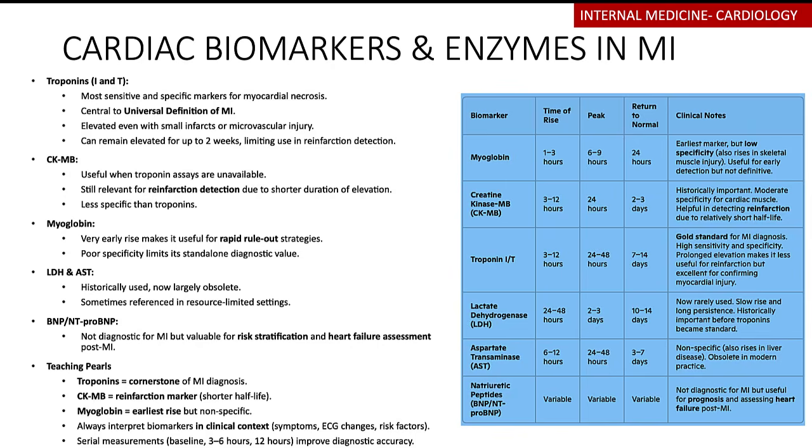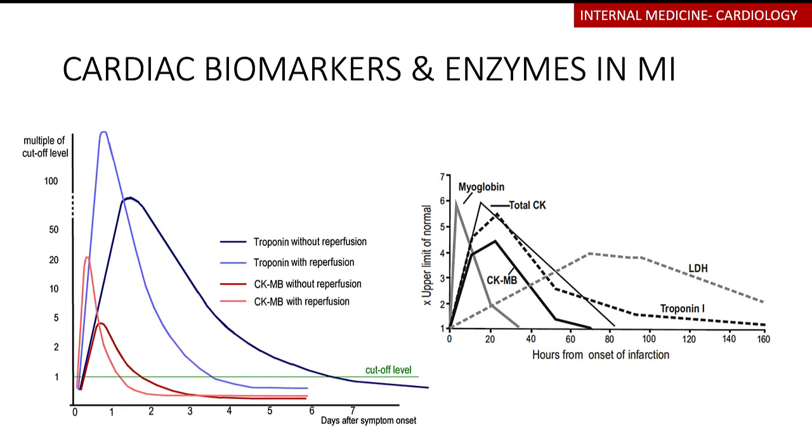So when they come in, you do your serial measurements of your cardiac enzymes. You do them at baseline. There's a protocol that allows you to do them after 2 hours. You can do them after 3 to 6 hours. You can do them after 12 hours. Now, there's even a highly sensitive C-reactive protein that's also being included in this biomarker workup, especially for patients that come in with MI. So here's a graph that's showing you exactly,